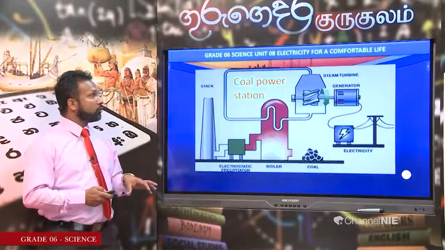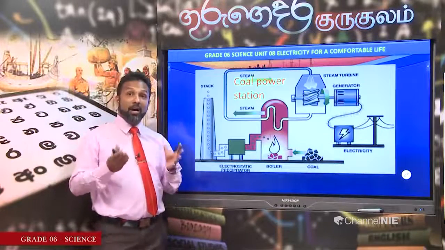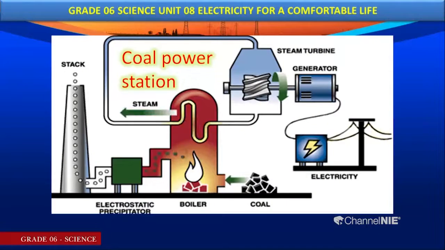Now let's move to the coal power station. We call this a thermal power station. In a thermal power station, coal is used as the fuel. When burning fuel, water gets heated and evaporated at the boiler. Steam is produced. The steam passes through the tube.